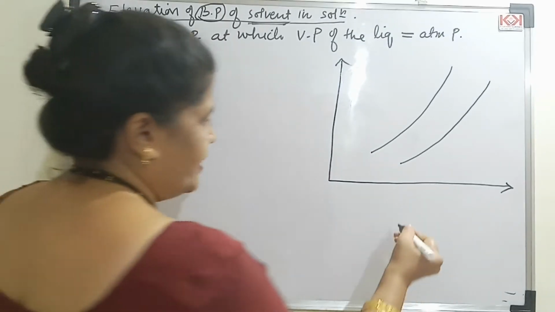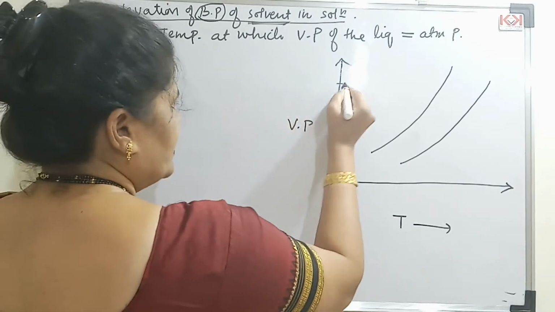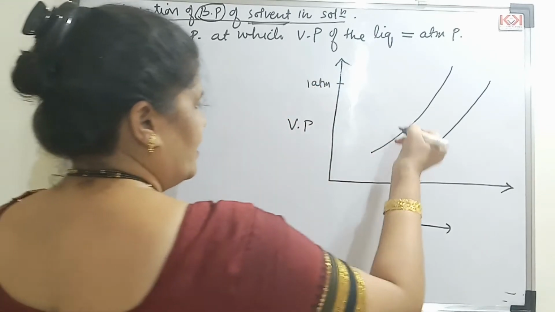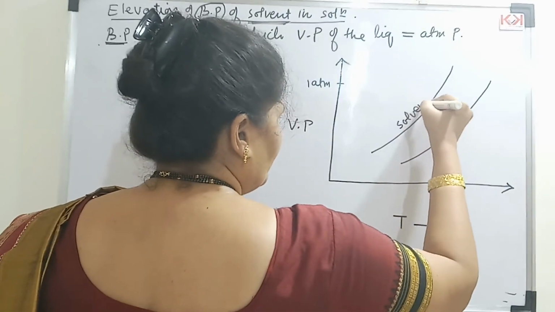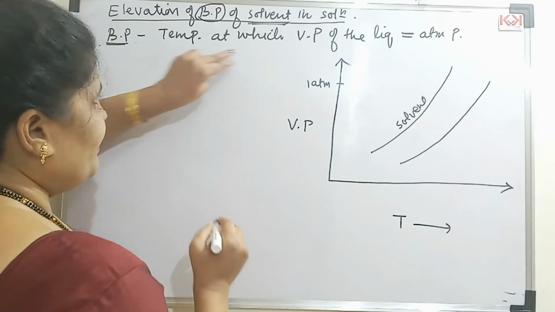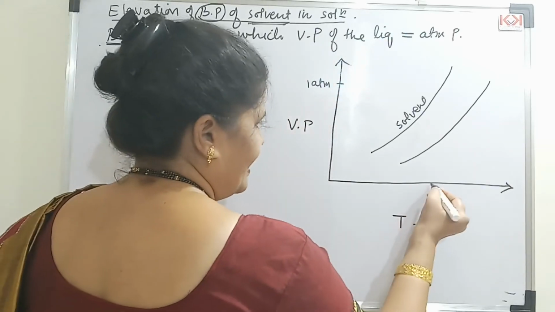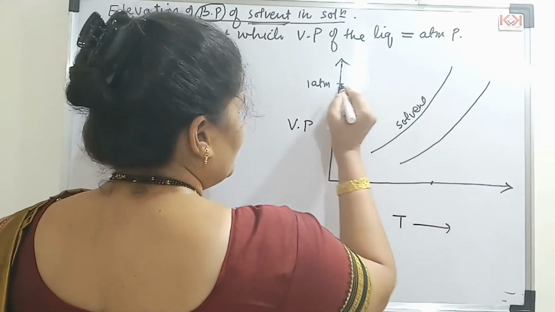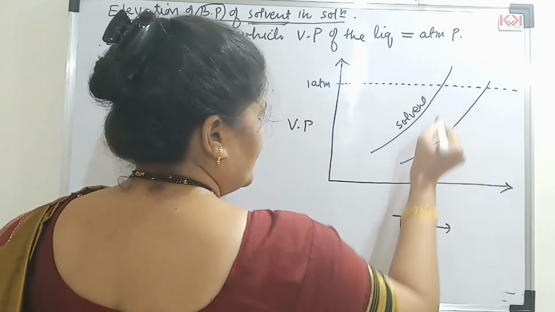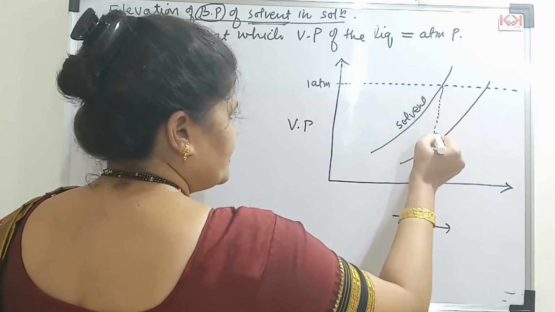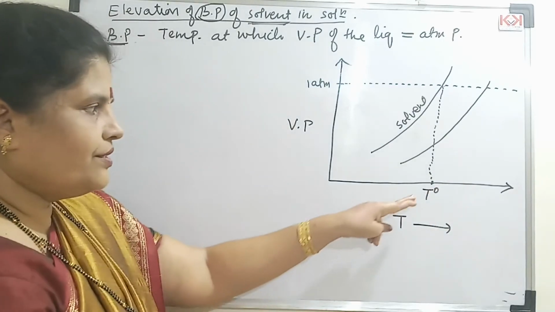What I will mark here is temperature, and this is vapor pressure. Say for example, I mark this as 1 atmospheric pressure. Here I have taken the pure solvent. Now what is actually boiling point? The temperature at which the vapor pressure of the liquid equals the atmospheric pressure. So let us say that at this temperature, it equals the vapor pressure. Let me mark one line here, that this is 1 atm. Now this is the temperature where the liquid will start boiling. Which is this liquid, student? This is your pure solvent. So I will call this as T0.